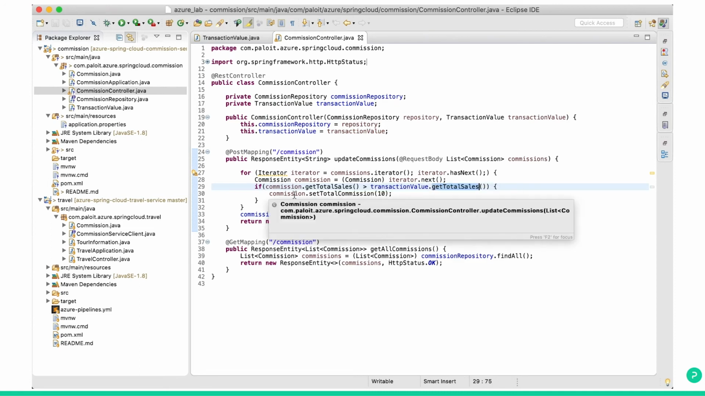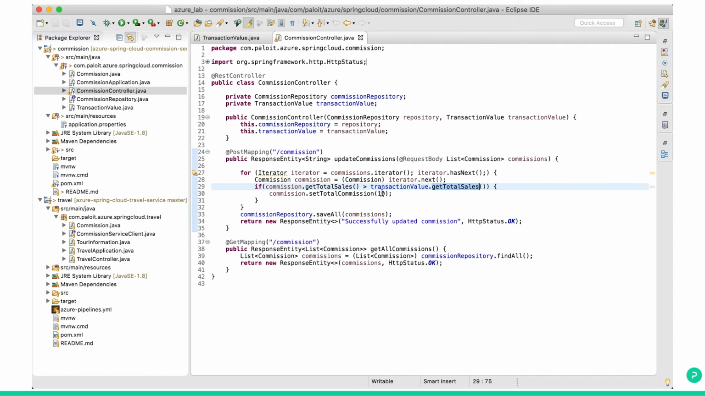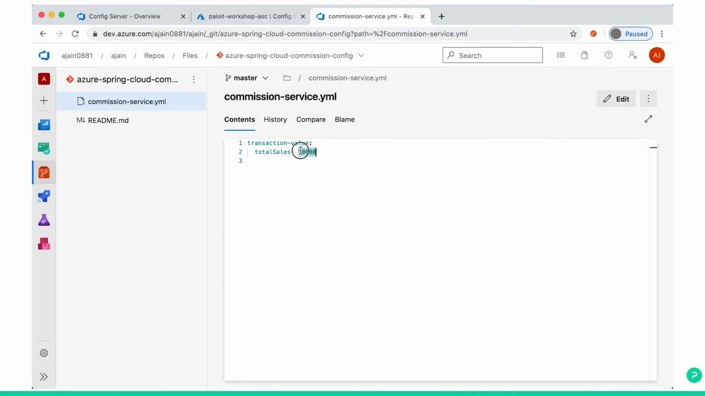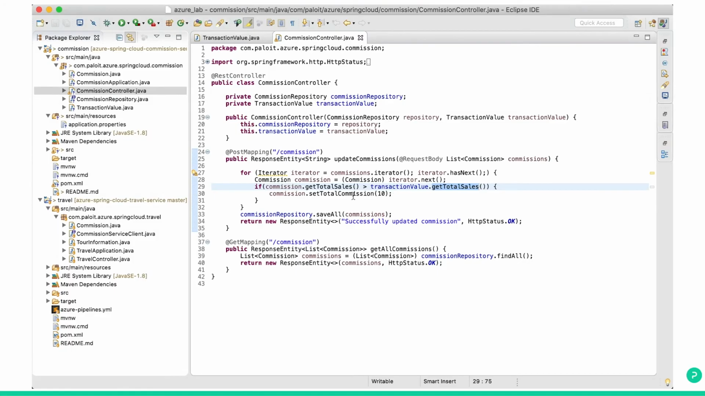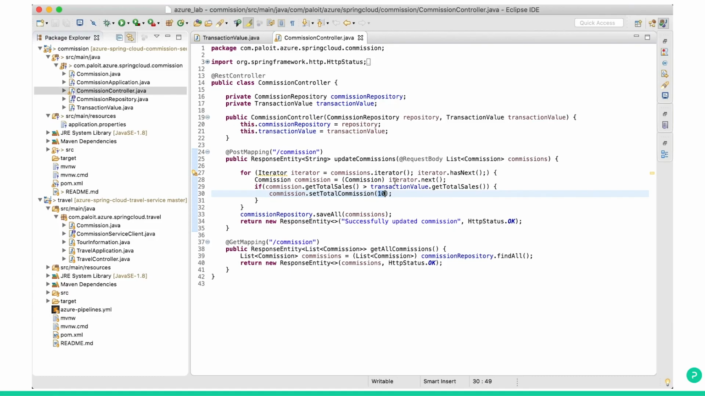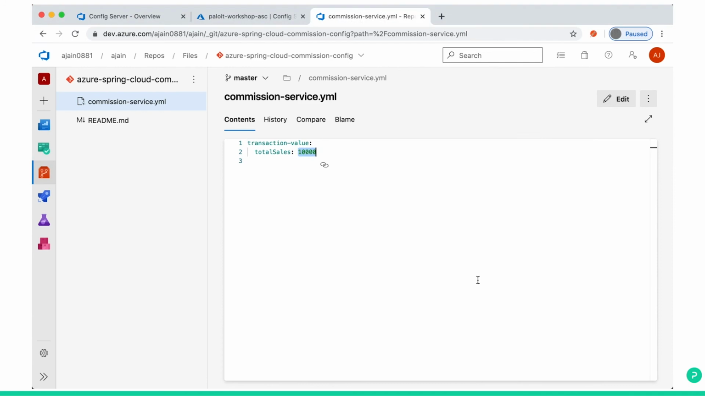Here is a small logic I have given for demo purposes. If your total sales is greater than 10,000, as you mentioned here, then you calculate commission as 10%. If your total sales is less than 10,000, then there is no commission. And this value we are reading from configuration. If you change this in a Git repository, just restart your Spring Boot app, and automatically it will be reflected in your running app. No need to change the code.